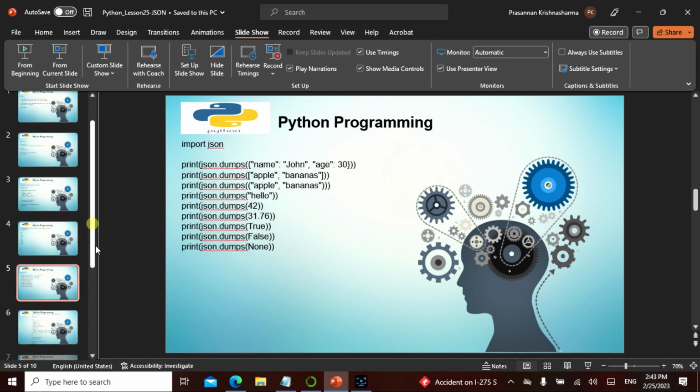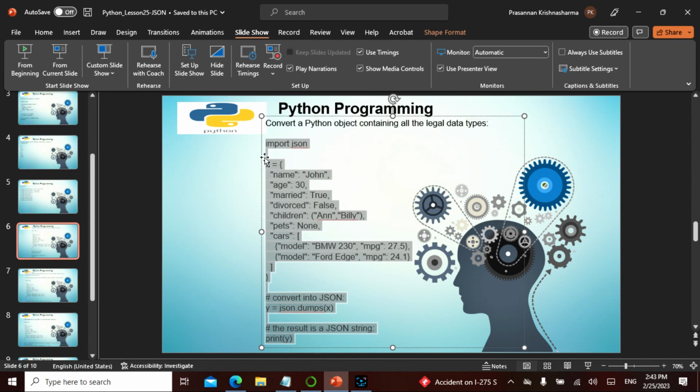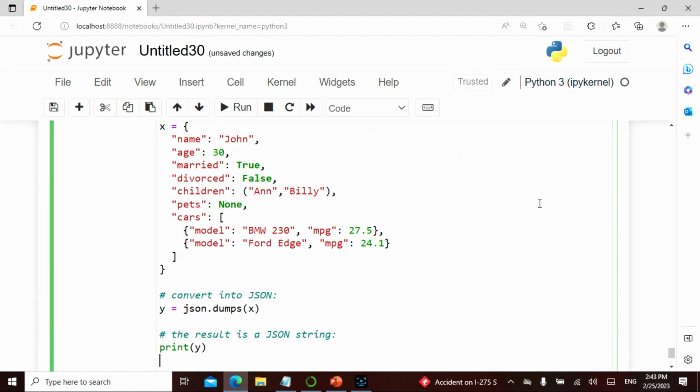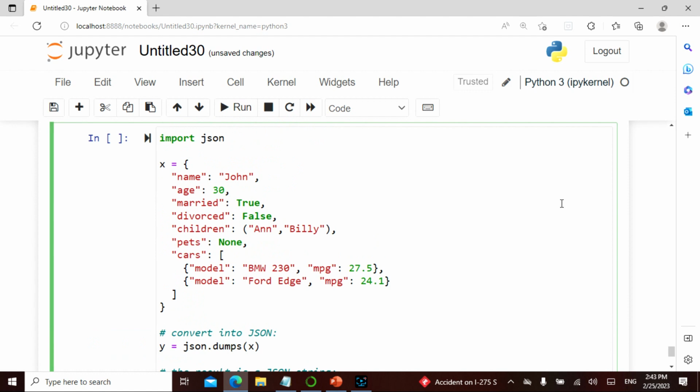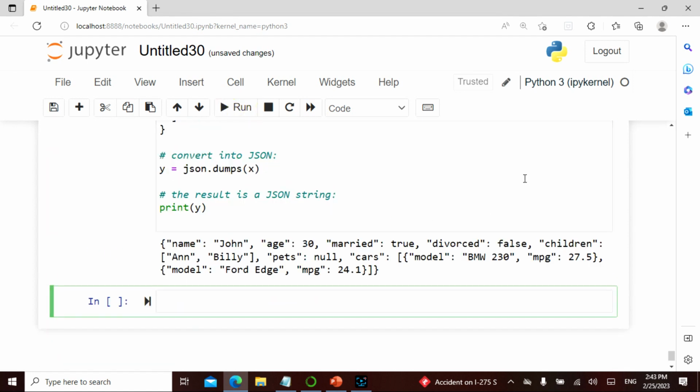Let's go here. I'm going to convert a Python object, converting all legal types. Let's see what is happening. I say import json, and this is the dictionary which has everything, and I'm converting this into JSON with dumps. Let's see what is happening. See, beautiful.